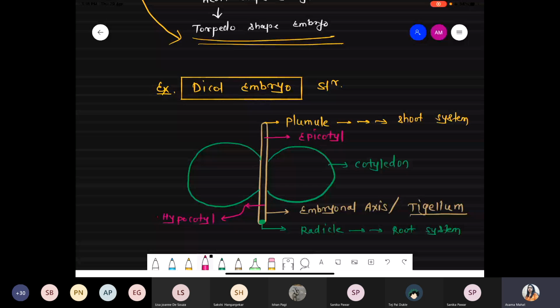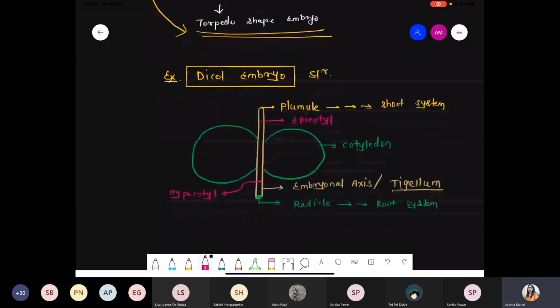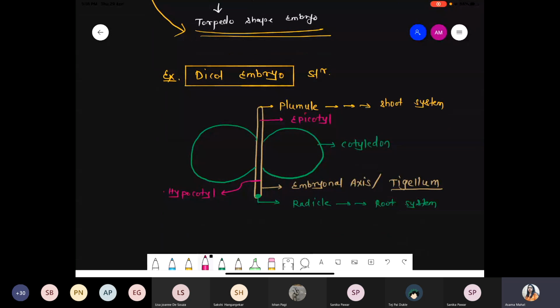Below the cotyledon, the epicotyl, and the other one, the hypocotyl. So this is a simple diagrammatic representation of the dicot embryonic structure: plumule, radicle, epicotyl, hypocotyl, as well as cotyledon. That's it.